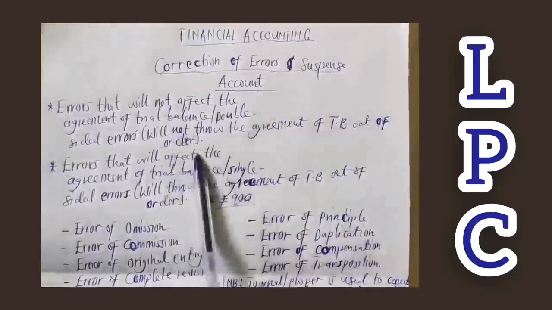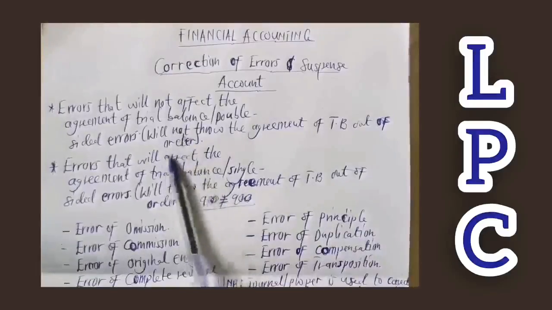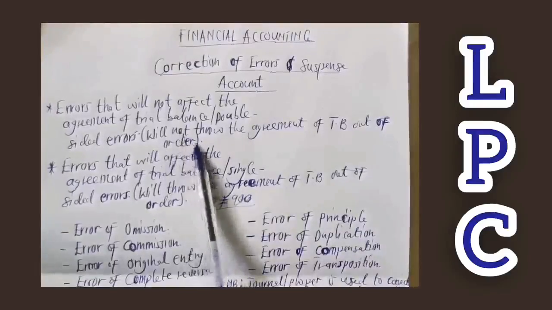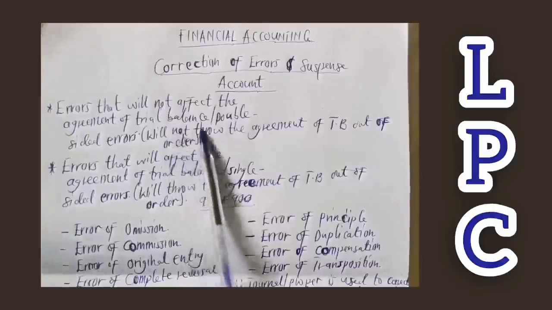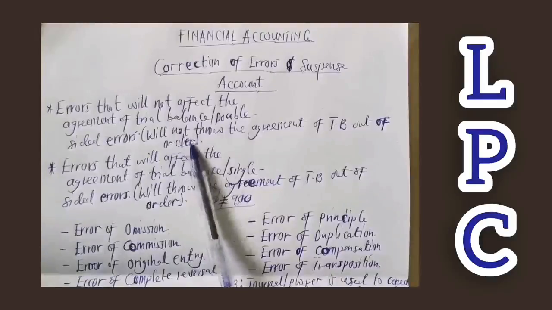Meaning that the debit and credit balances will still agree, even though the balances in the trial balance are not true. I hope that one is clear.